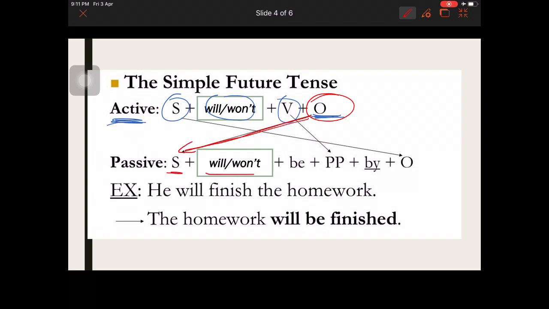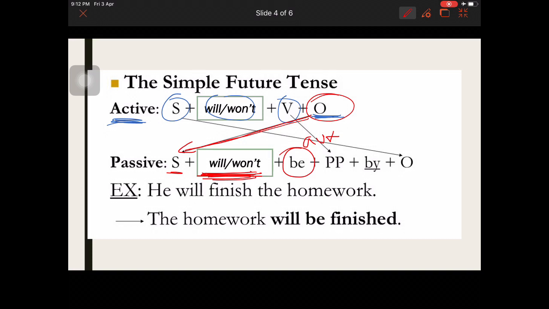You need will or won't to express a future idea, a future meaning. After that, you need the auxiliary what? Be, no been, no was, were, no are, is, am, nothing, only be.